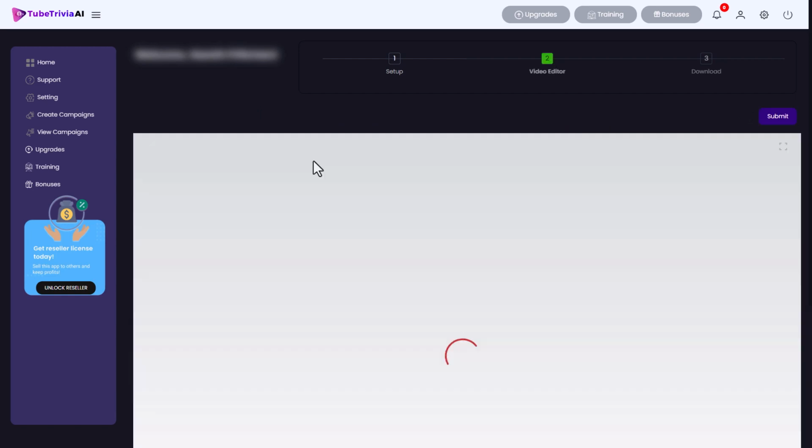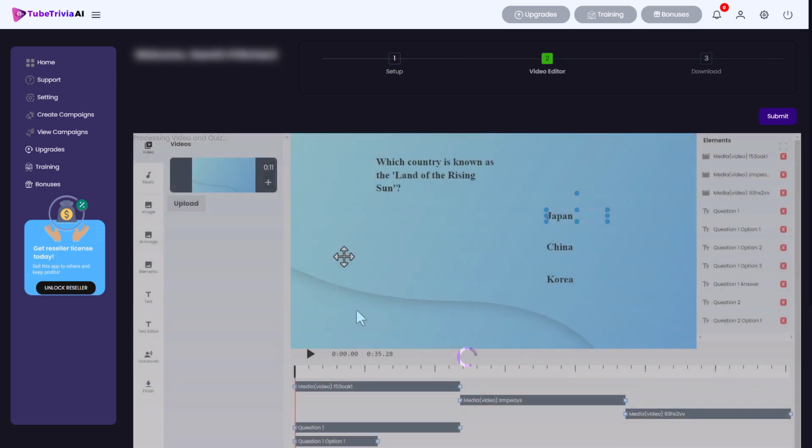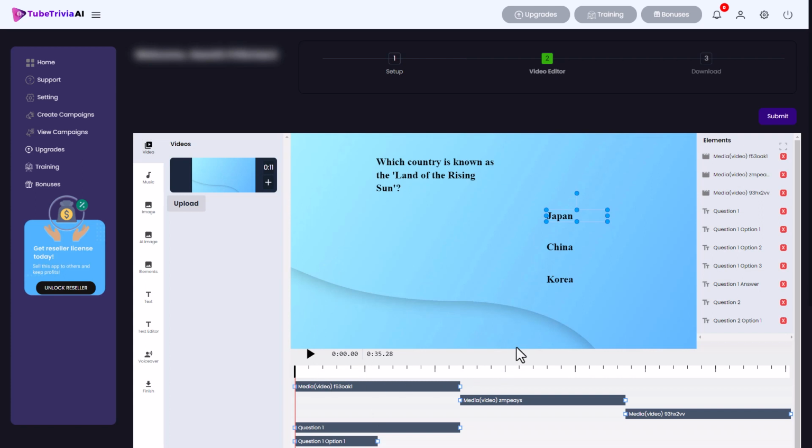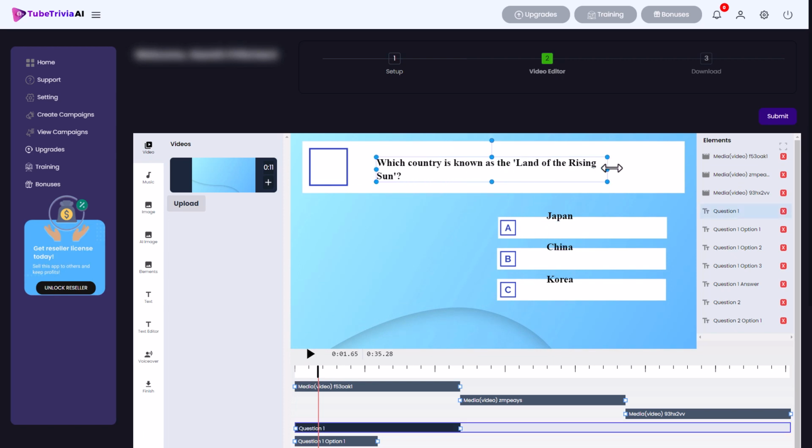But I'm going to click next. So now it's generating the quiz, and again, this is where we've got to do a little bit of work, unfortunately. So it puts it into some sort of timeline editor, and we've got our elements down here. Unfortunately, we can't just leave it like this. So if I play it, you'll see things don't line up. It puts the text in boxes, but I don't think this lines up. So we need to do a bit of work here.